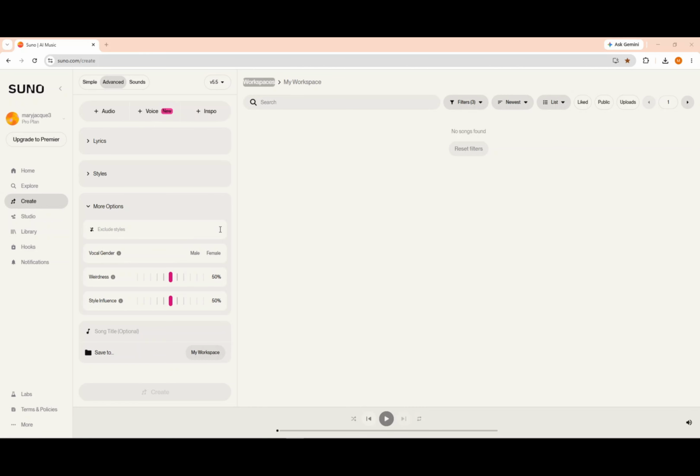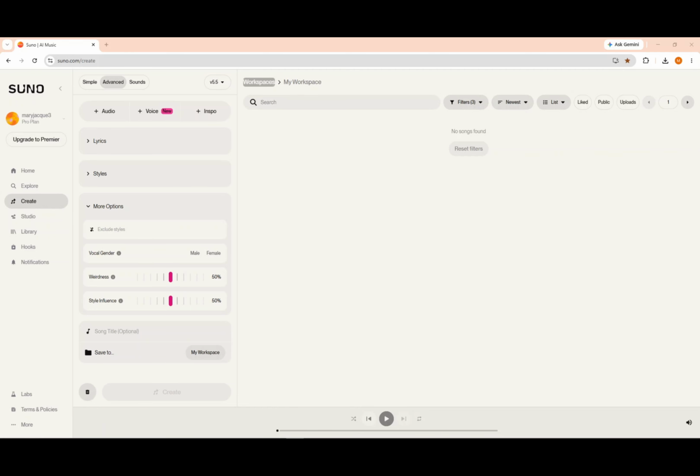Typical options include female, a female voice generally higher pitched and softer, and male, a male voice, deeper or more powerful. SUNO automatically chooses the type of voice when vocal gender is not selected. It is important to understand that this is not a fixed rule. Even if you select an option, the final result may vary depending on the musical style, the lyrics, and the generation model.